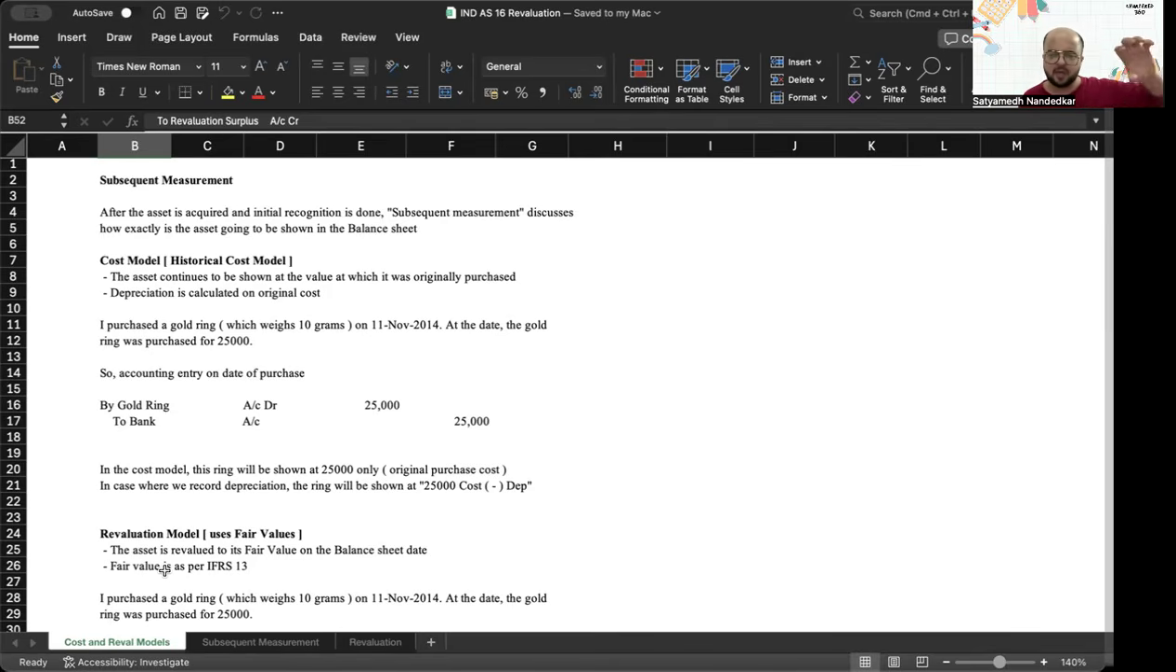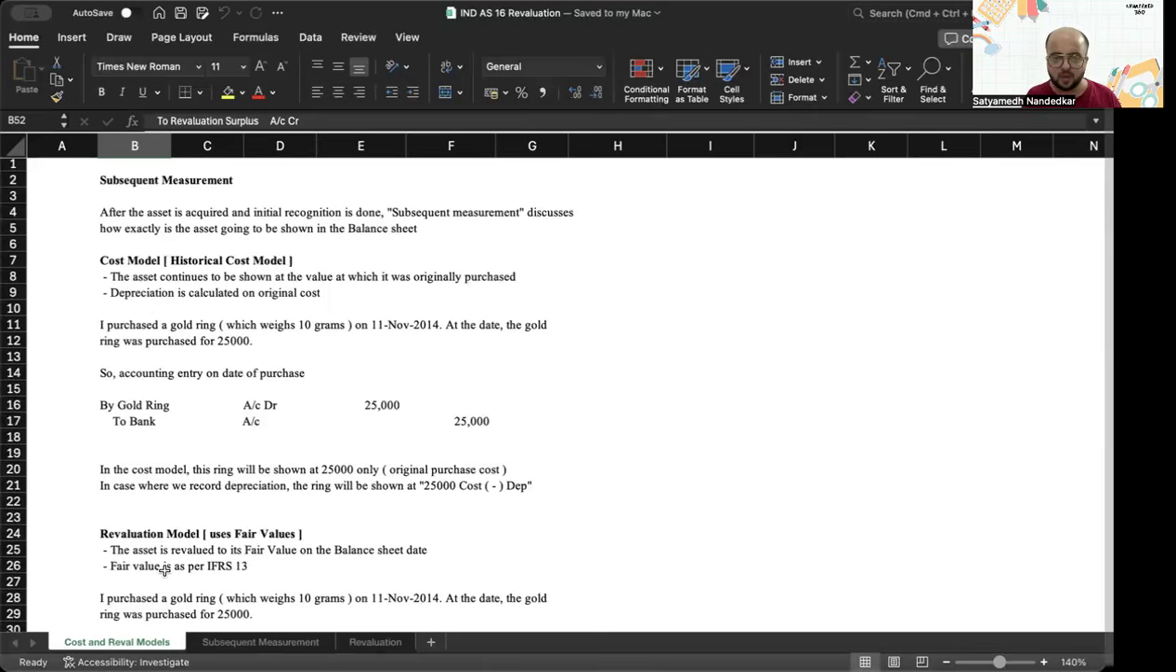Now we have our original method, which is the cost model or the historical cost model. The asset continues to be shown at the value at which it was originally purchased, and depreciation is calculated on original cost. So if I purchase, say, this gold ring that I have, say I purchased it on 11th of November 2014. At that point in time, it weighed 10 grams. Even today, it weighs 10 grams only. At that date, this gold ring was purchased for 25,000 in 2014.